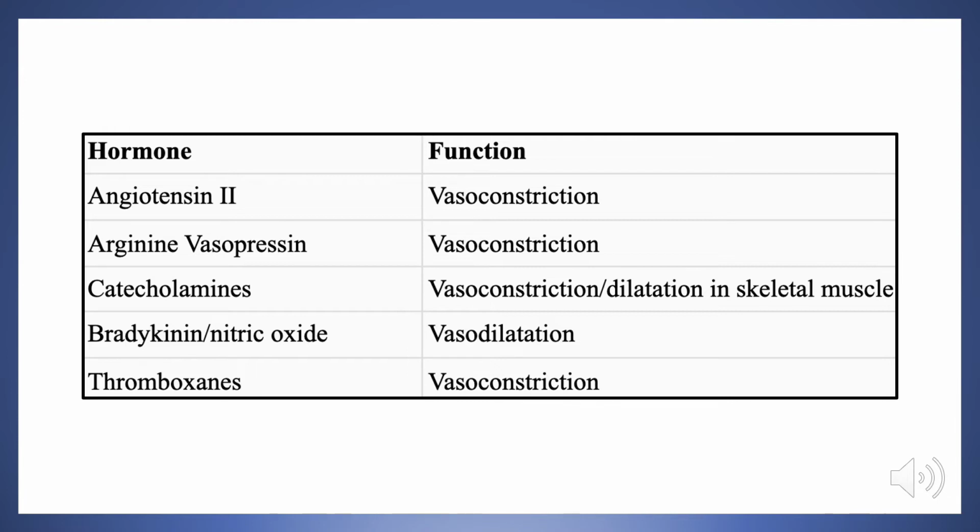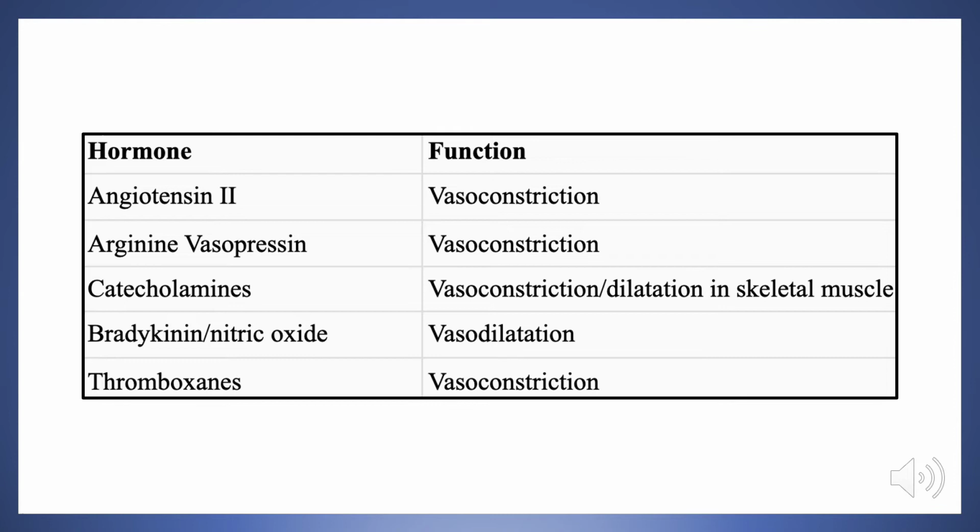For example, when you are running, when you're exercising that is, you want to redirect your blood to your heart, to your lungs, to your brain, to coordinate the running movement, and of course to your skeletal muscles. You don't particularly care about providing a lot of blood to your gastrointestinal system, for example, or to the ends of your toes or the ends of your fingers. Therefore, in the latter cases, that is where you want vasoconstriction to happen. And in the former blood vessels, that is where you want vasodilation to occur.